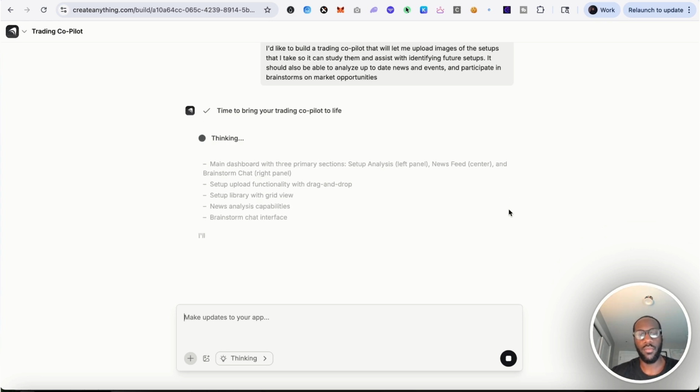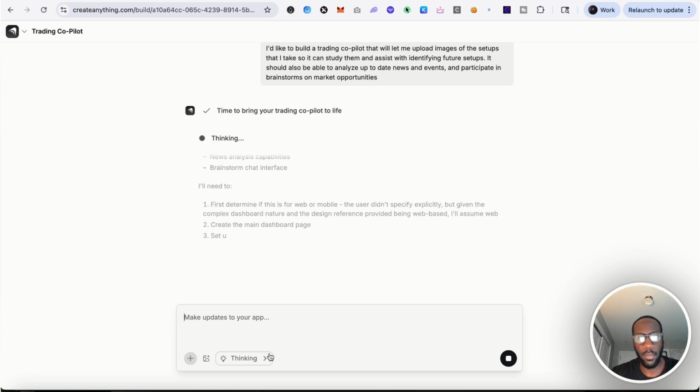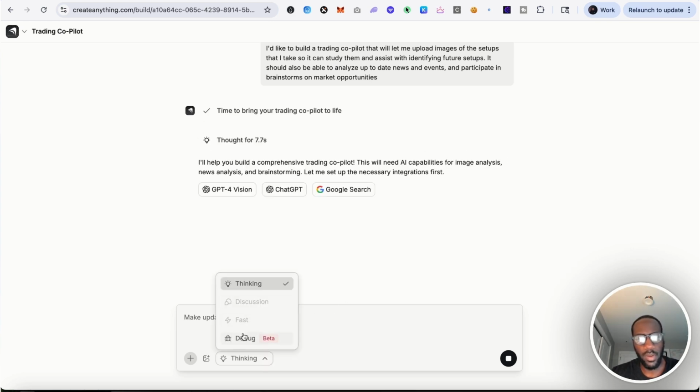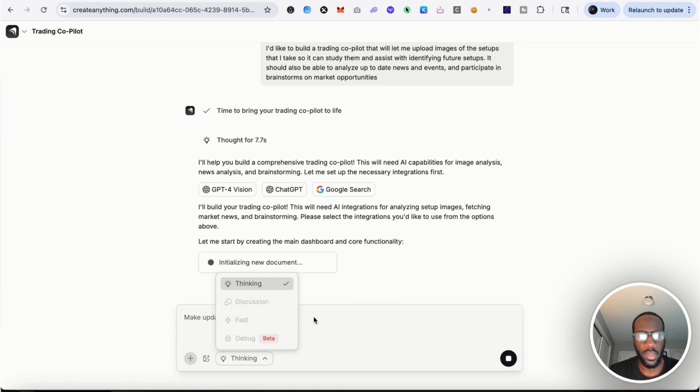And then it's using the thinking, reasoning mode. And it looks like it has an ability to debug, go faster. You can chat with the code. All right, so it says, I'll help you build a comprehensive trading copilot. This will need AI capabilities for image analysis, news analysis, and brainstorming. Let me set up the necessary integrations first. Please select the integrations you'd like to use from the options above.